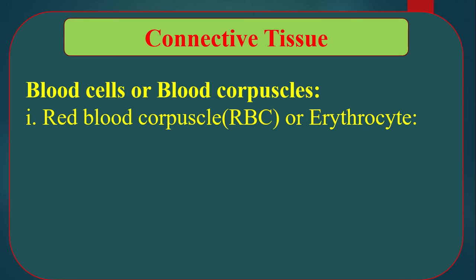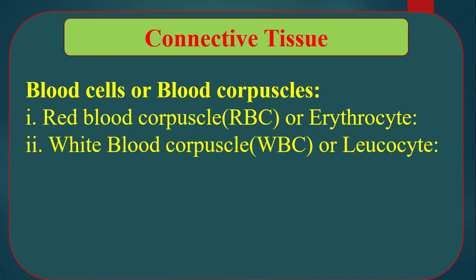Red blood corpuscles contain an iron compound called hemoglobin. The red color of blood is due to the presence of hemoglobin. Hemoglobin easily mixes with oxygen to form the oxyhemoglobin compound which carries oxygen to the different parts of the body.